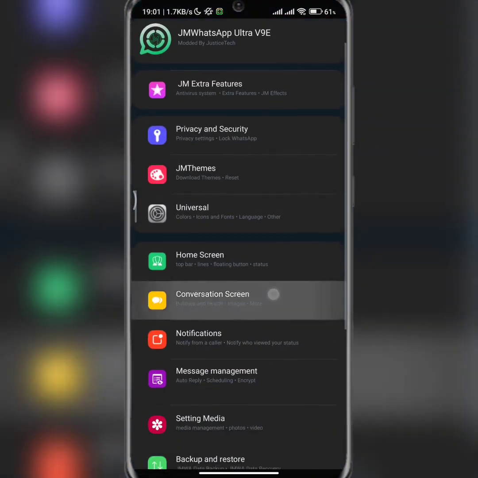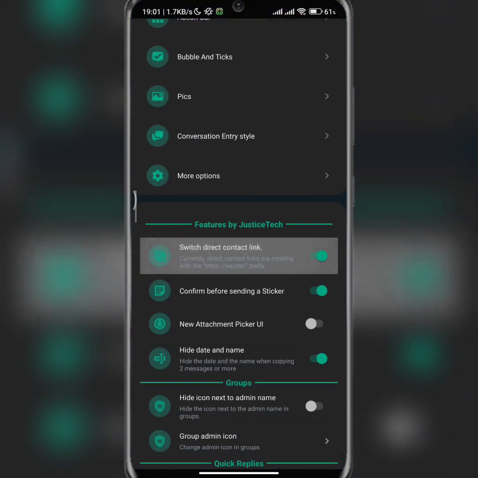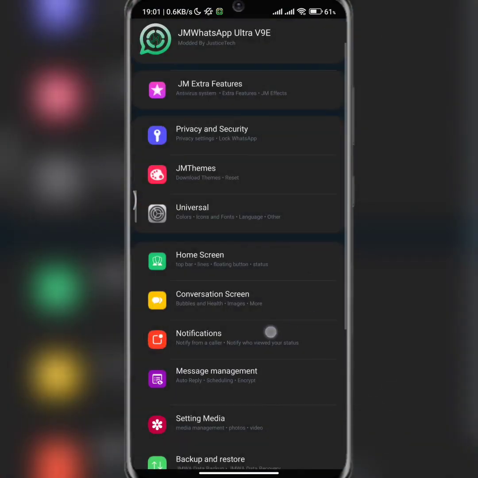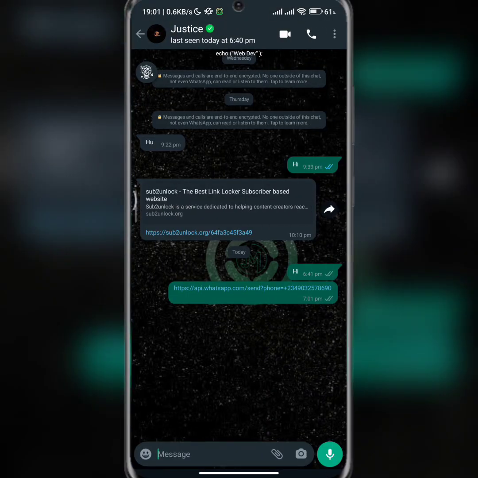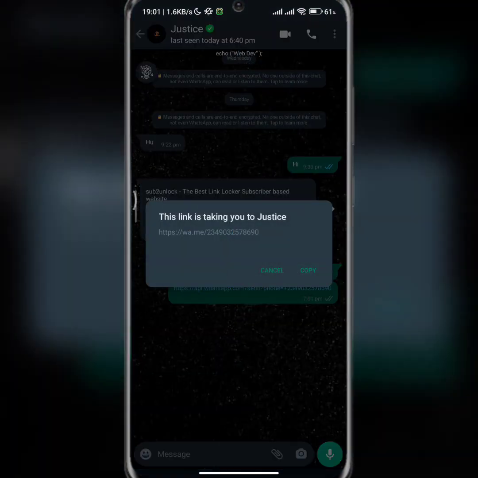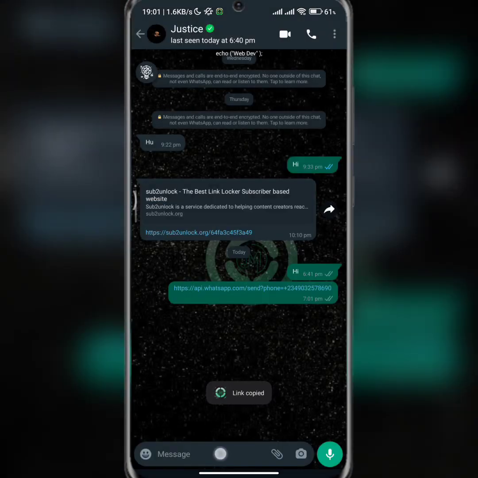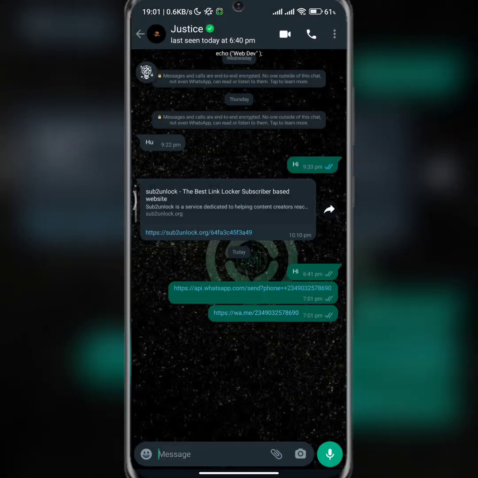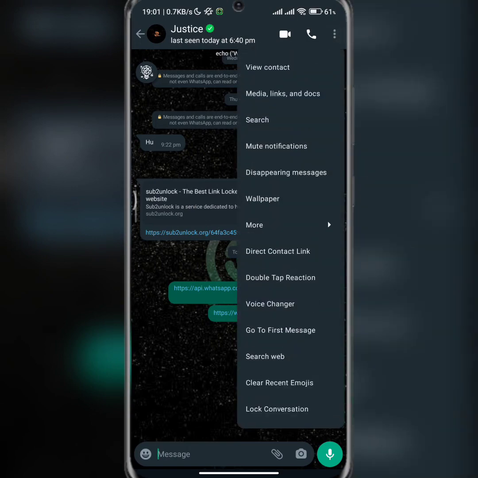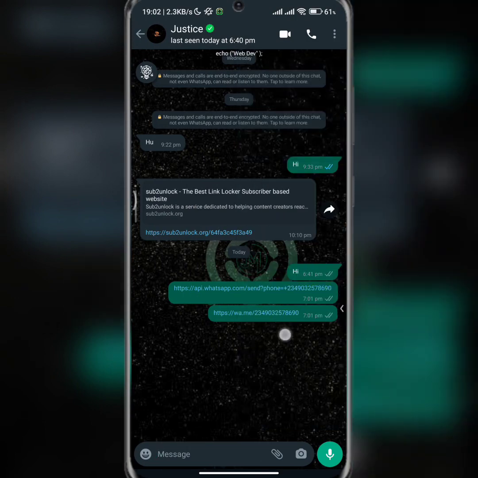Okay, so where are we? Conversation screen. Here, if I want to change it, let's run a test on this again. Let me open this. Remember, look at the one we used before. Let's check another one now. As you can see, the thing has changed. Now this one is different from this, but they perform the same thing. If you don't want a long kind of link, you can just use this one. If I click on this, it's going to direct me to this particular DM as well, as you can see. So that is the essence of that particular button.